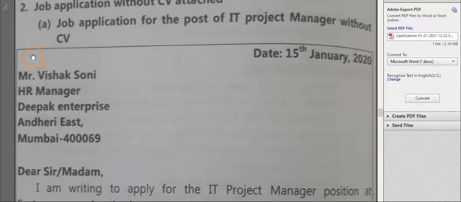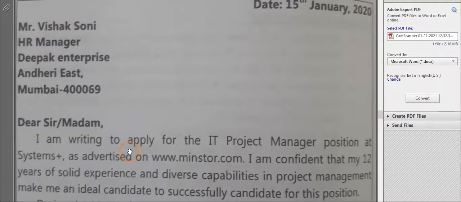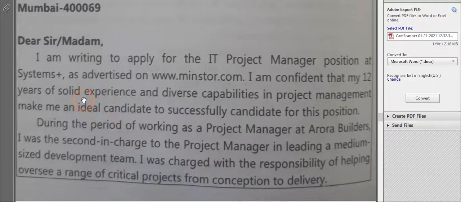Before that will come your application letter. Now as it is without the CV here, what will happen? The person has written the name of the person to whom he is writing, and the writer's address the person has written on the envelope only. So that's why they have not mentioned their name again here. But if you write also, it will do. Your writer's address, here you can say, then the date, then after that the inside address, salutation.